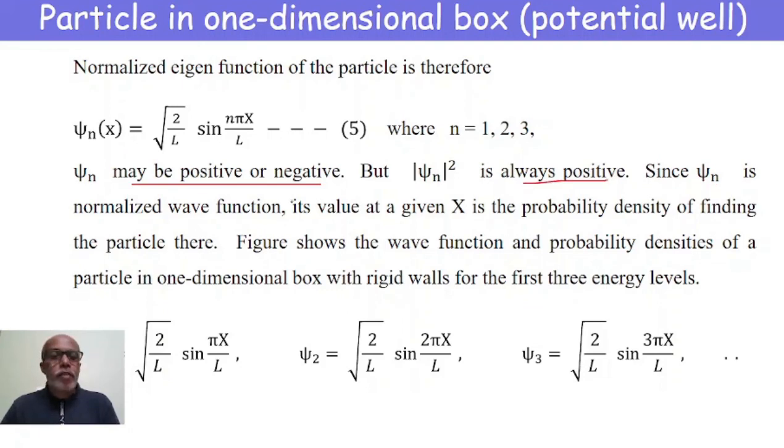Since psi is the normalized wave function, the square of its value at a given position x gives the probability of finding the particle at that particular point.